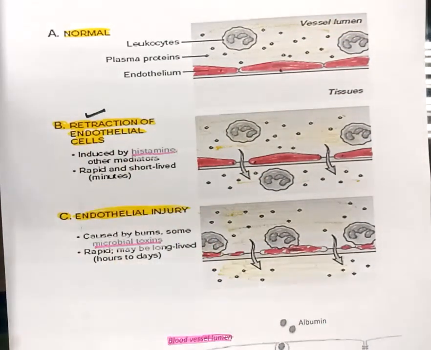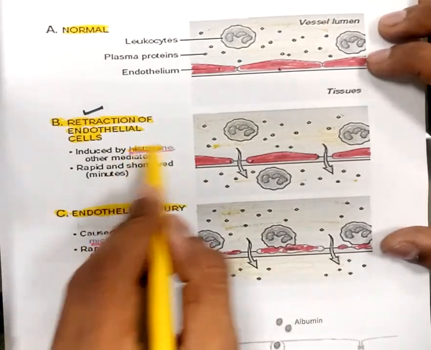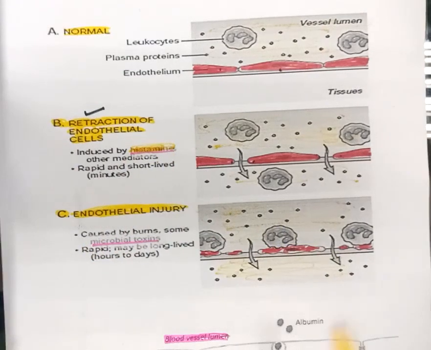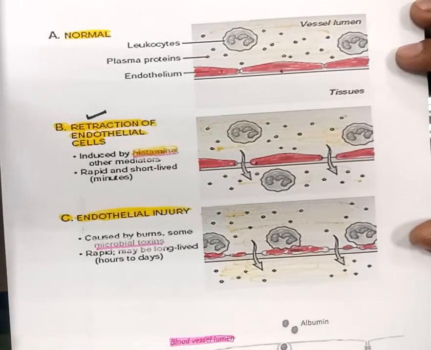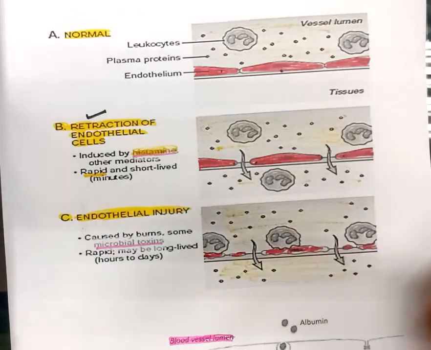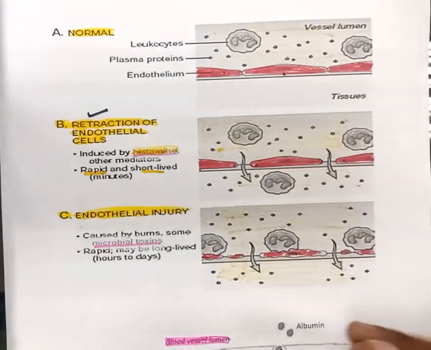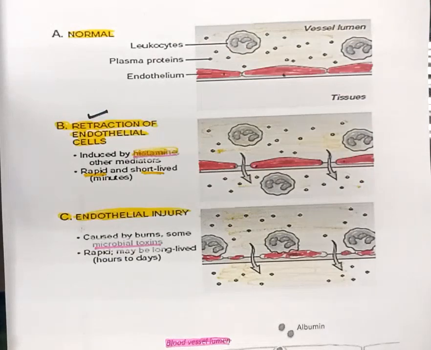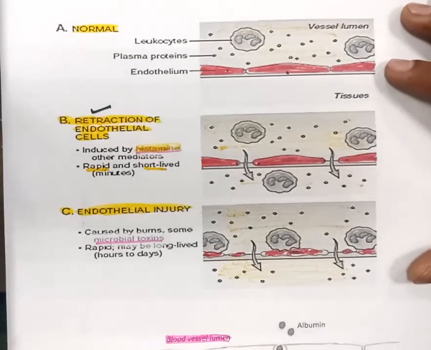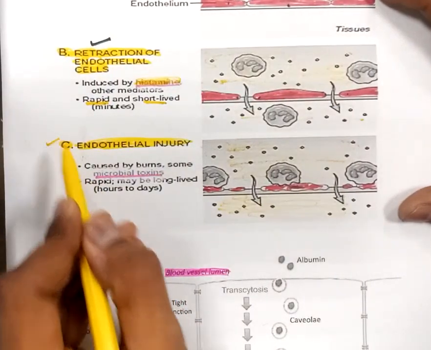So one mechanism is retraction of the endothelial cell, and again we know that this is done by the histamine released from the mast cell. This retraction of endothelial cell is rapid. It happens immediately because histamine directly acts and causes shrinkage, and it is short-lived. After a few minutes, these endothelial cells get back to the normal position. So it is short-lived.